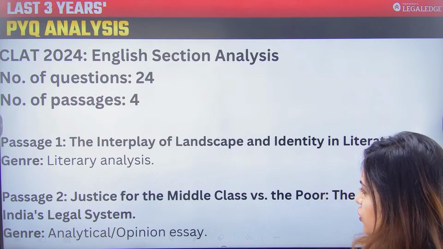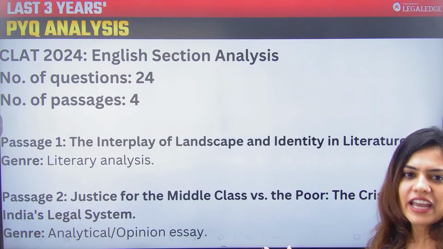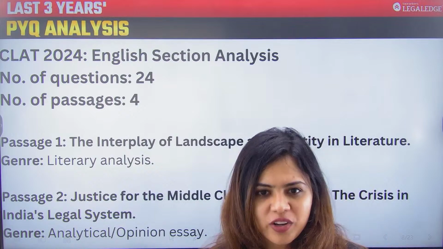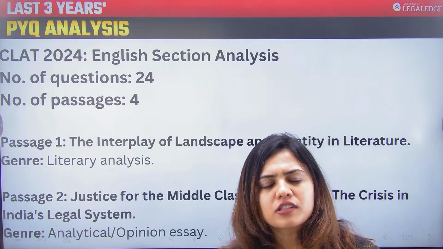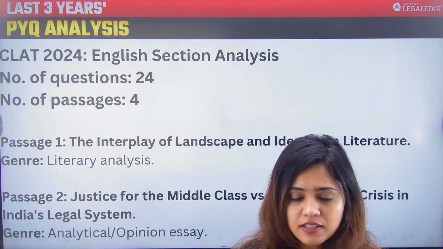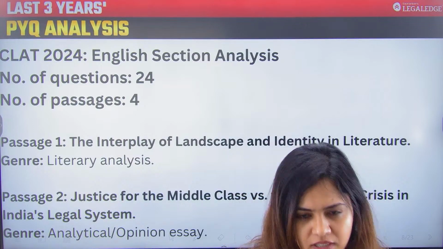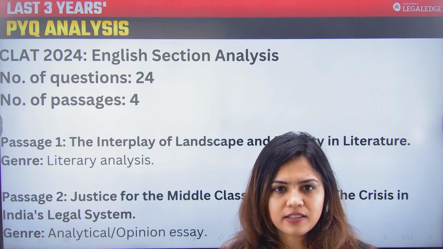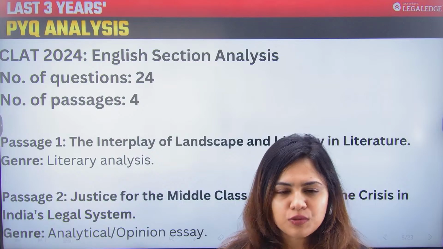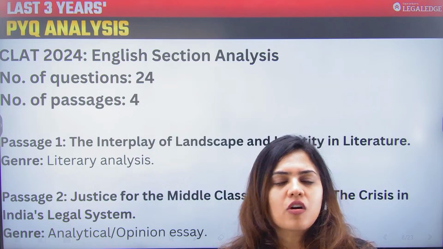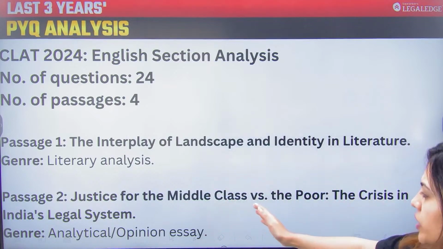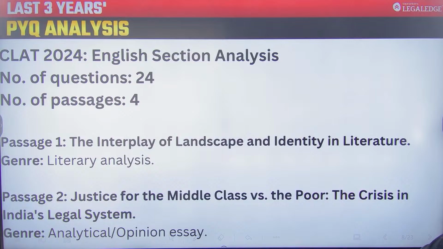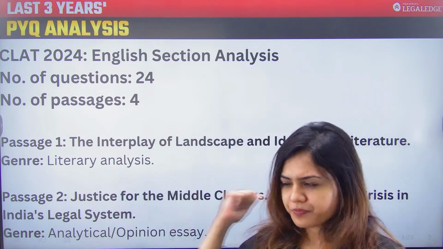The second passage, which was the only odd one out, यही एक अकेला passage था जो अलग genre से आया था. And this was about justice for the middle class versus the poor, the crisis in India's legal system. So this was a passage which was legally inclined, and this was again an opinion piece. इसका मतलब है ये भी एक opinionated essay था, और इसमें बहुत ही ज्यादा analysis हुआ था. Analysis means where pros and cons of a particular subject matter are discussed. ठीक है? So this was the only oddball out of these four passages which was from a different genre.